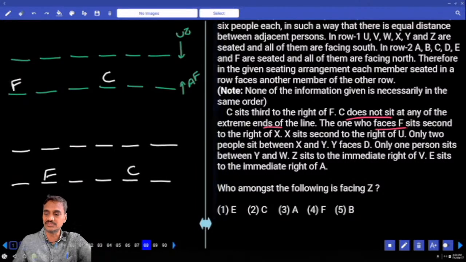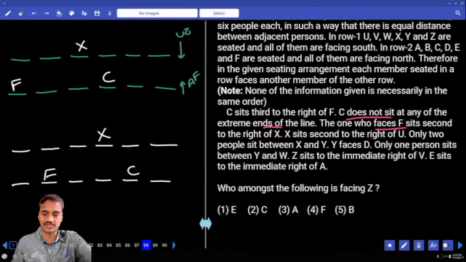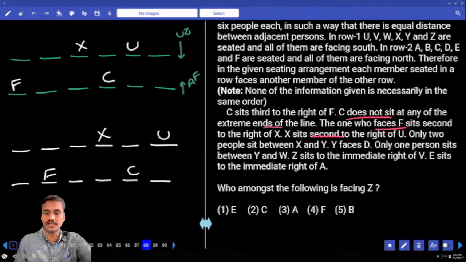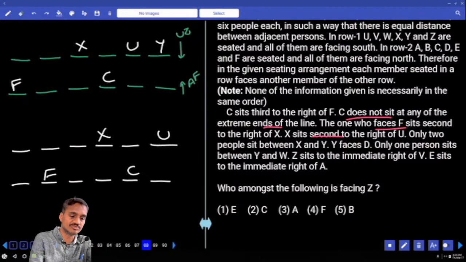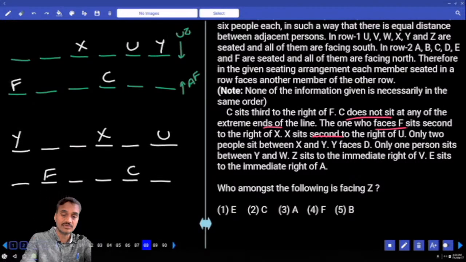The one who faces X sits second to the right of X. And X sits second to the right of U. X is seated second to the right of U. And there are only 2 persons between X and Y. Y is here. And Y faces D. Y and D are opposite. Here also Y and D are opposite.